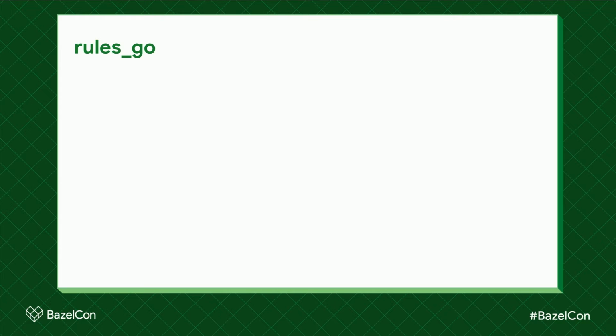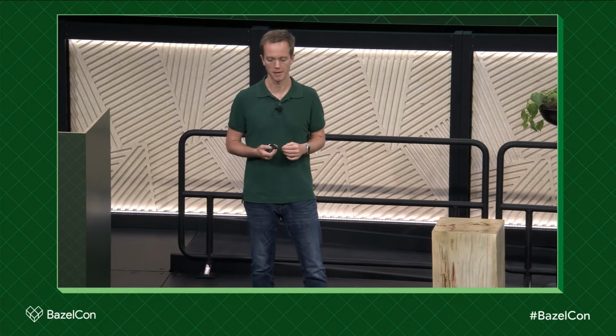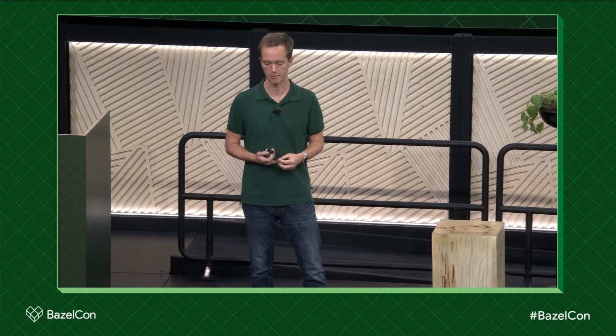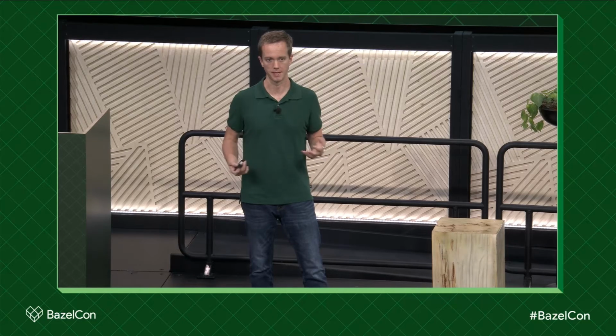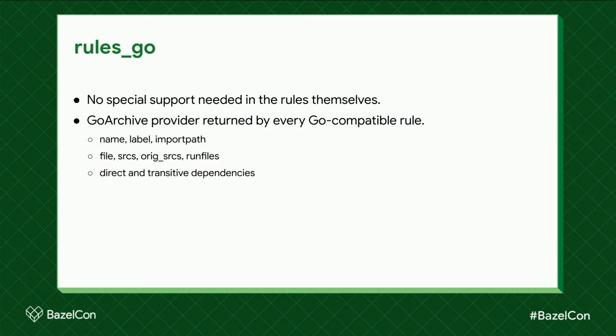So now we're at the bottom of the stack, at least as far as we're concerned for editor support. RulesGo does not need to do anything special. That's kind of the cool thing, other than having Go Packages driver be part of the project. Each Go compatible rule already emits a Go archive provider, and that contains all of the metadata that the editor cares about, plus a bunch of other stuff. So specifically, we're caring about name, import path, list of sources.